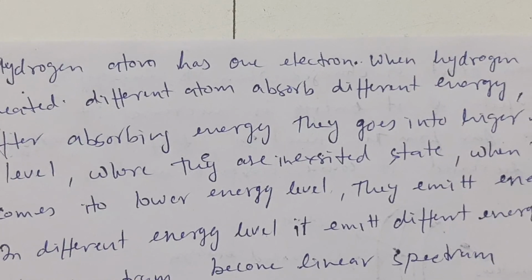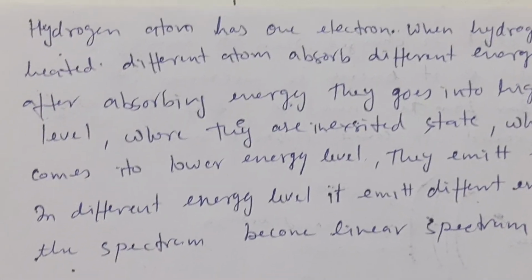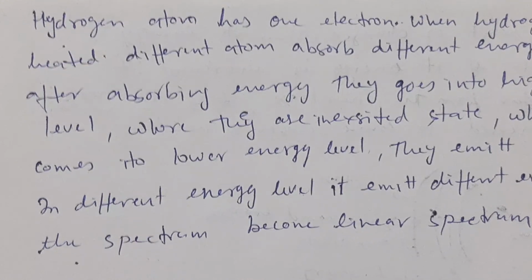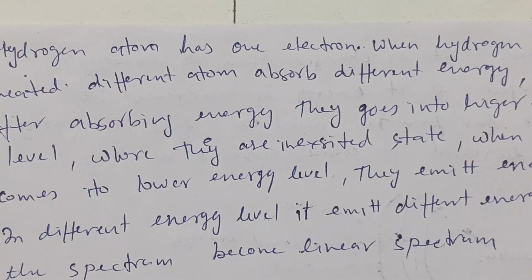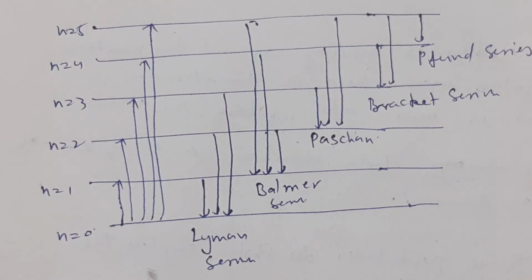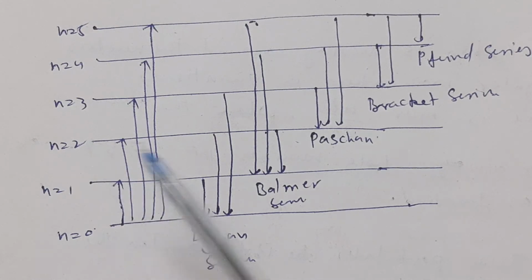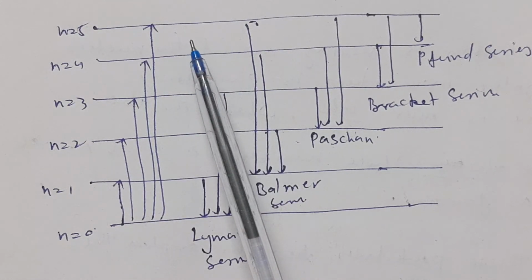He said that when hydrogen gas is heated, its atoms absorb the energy, and by absorbing the energy, the electron goes from ground state to the higher energy state. If an atom absorbs more energy, then electron goes into higher energy states.